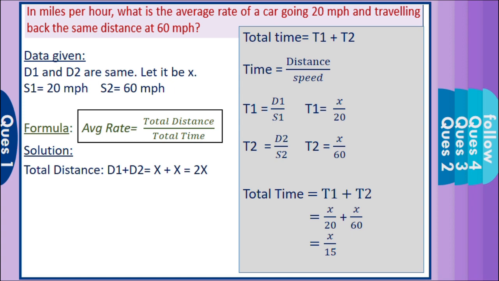Now we know the total distance and total time. Let's find the average rate. So average rate is equal to 2x upon x by 15, which is equal to 2x upon x multiplied with 15. So the answer is 30 miles per hour. The average rate of a car is 30 miles per hour.